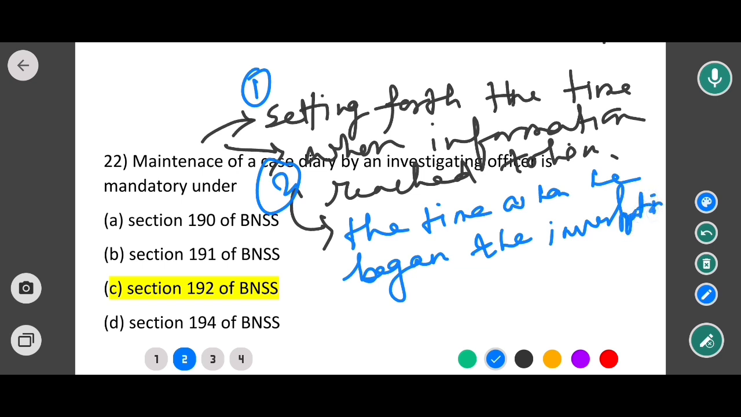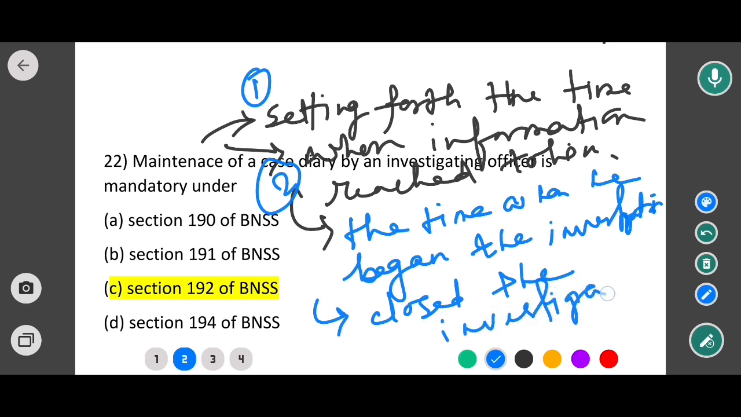Okay, and the setting for the time when he closed the investigation. When he closed the investigation. Okay, so all of this, where will he record it? In the case diary.